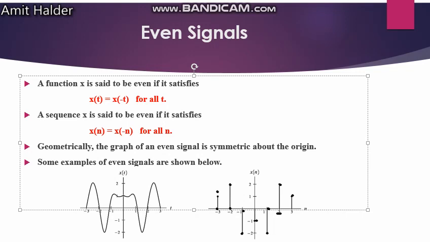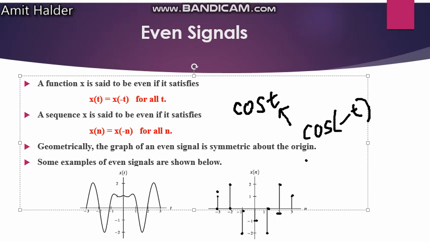I can also present a signal like cosine. We know if it is the cos t signal and t is negative, we get cos(-t).